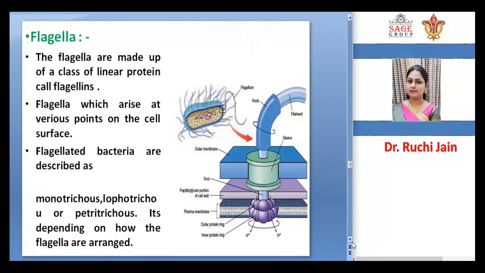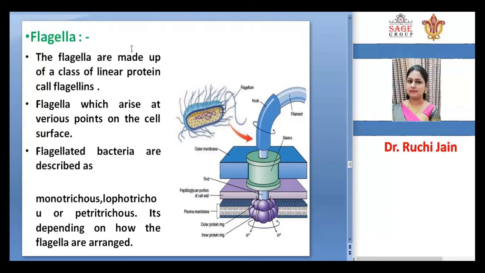Flagella are made up of a linear protein called flagellin, which arises at various points on the cell surface. Flagellated bacteria are described as monotrichous, lophotrichous, or peritrichous, depending on how the flagella are arranged.